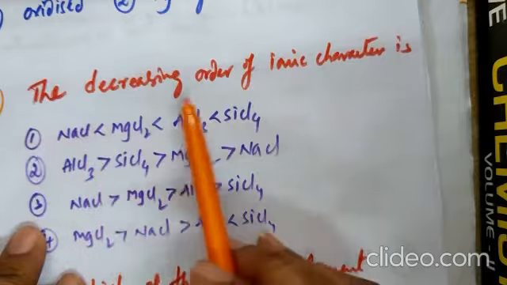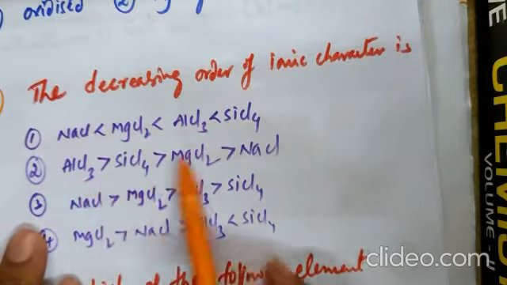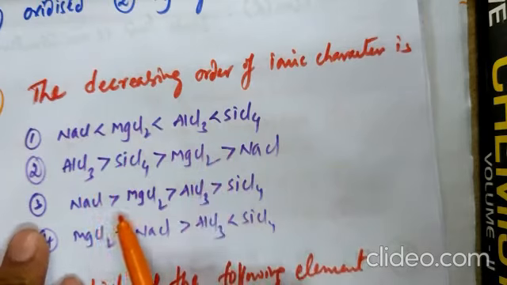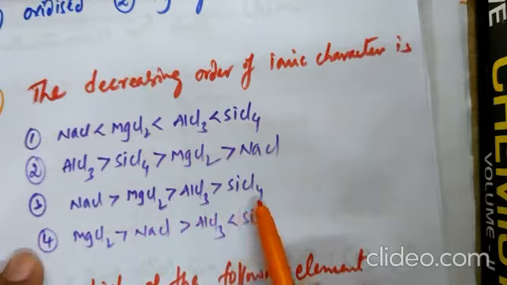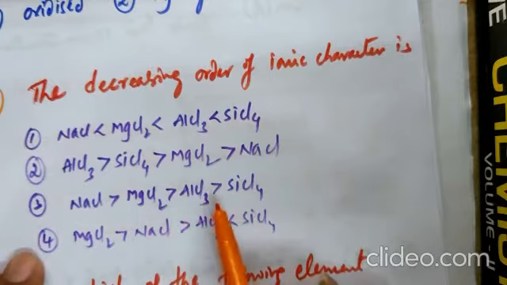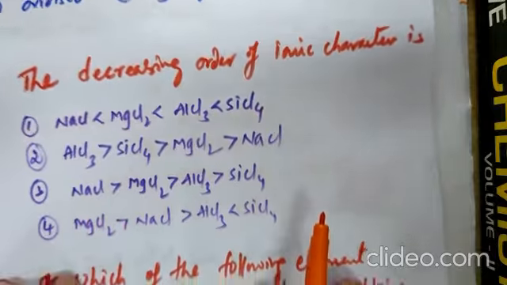NaCl less than... decreasing order is being asked, so this is wrong. AlCl3 greater than... wrong. NaCl greater than MgCl2 greater than AlCl3 greater than SiCl4. This is the decreasing order. Among these four options, the most ionic one is NaCl.